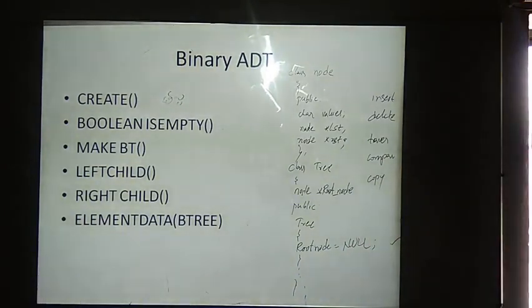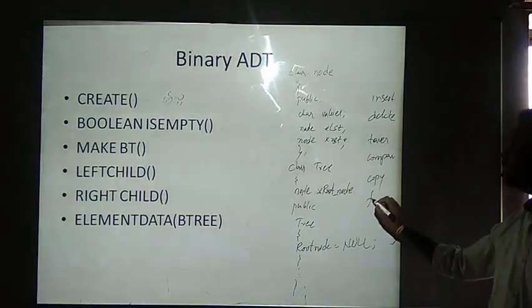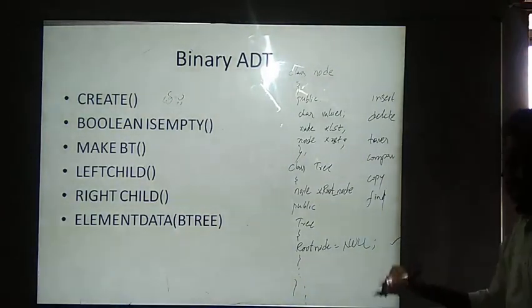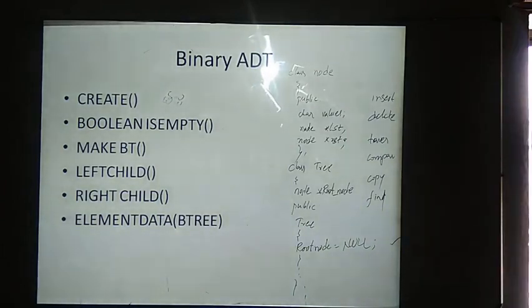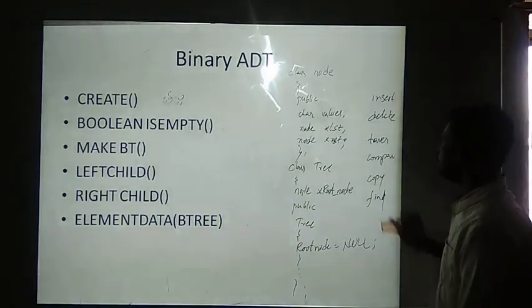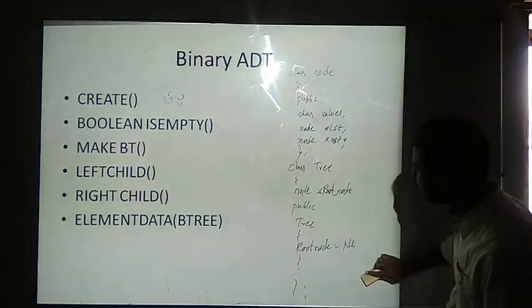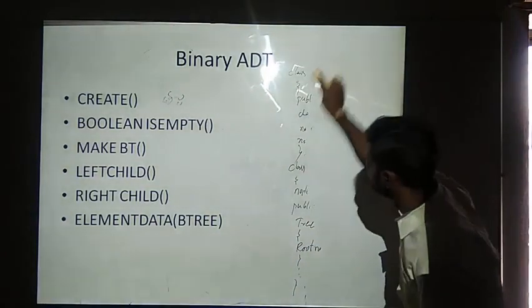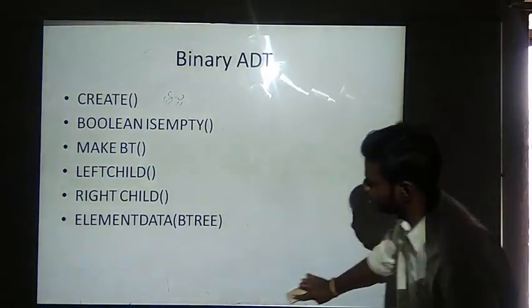And then we will be doing find element in your tree. Okay, these are the basic operations that we could perform on our binary trees. Even you can merge the trees. If you are having two binary trees, you can merge them and make them into one. Okay, these are the kind of operations that we could perform on your binary trees.